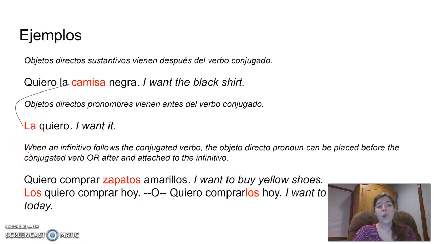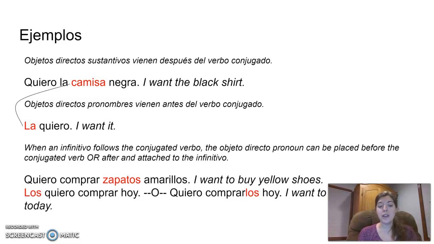Continuamos. When an infinitivo follows the conjugated verb, so a verb in its infinitive form follows the conjugated verb, and we learned that already, that if you have one conjugated verb and you have a verb following that, it should be in its infinitive form with the AR, ER, or IR ending.